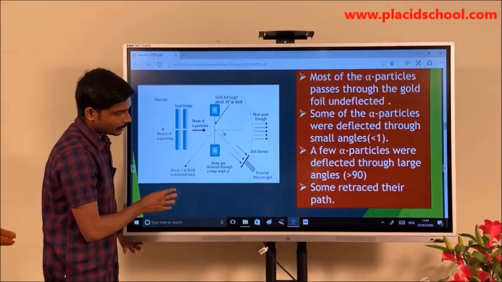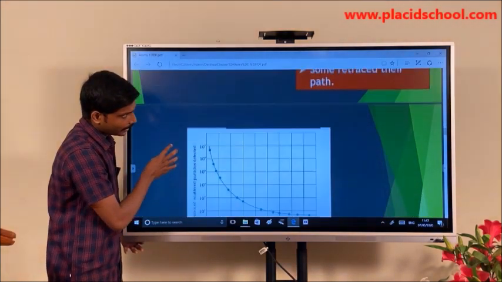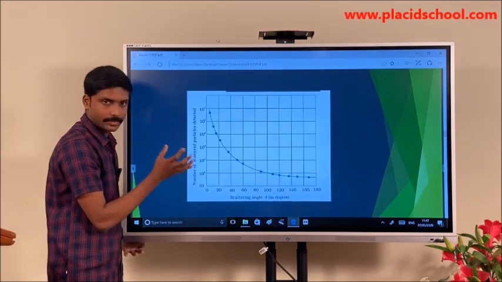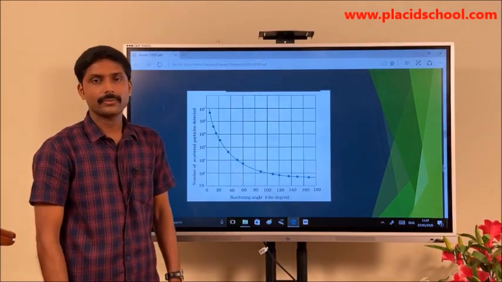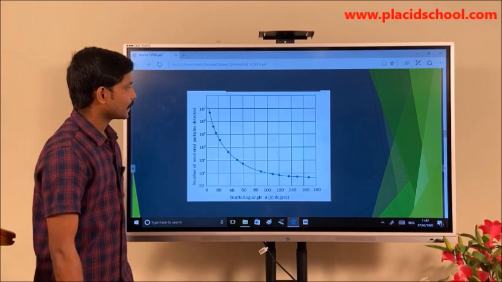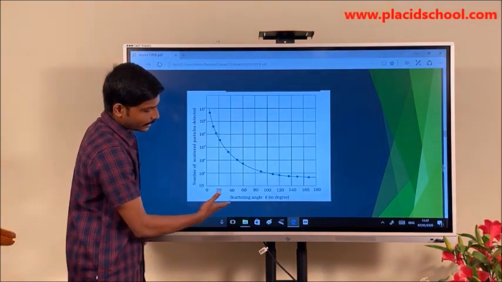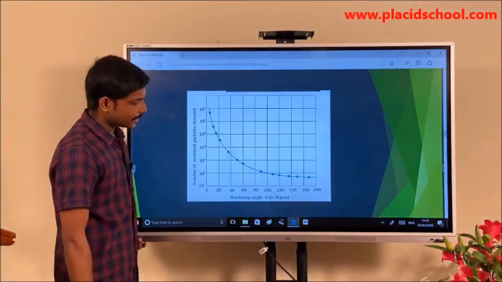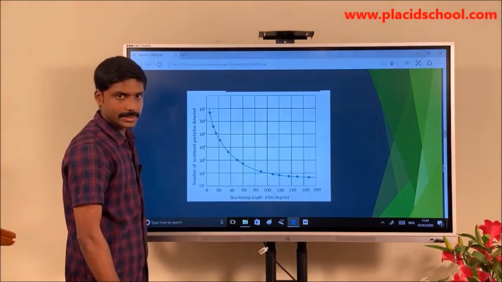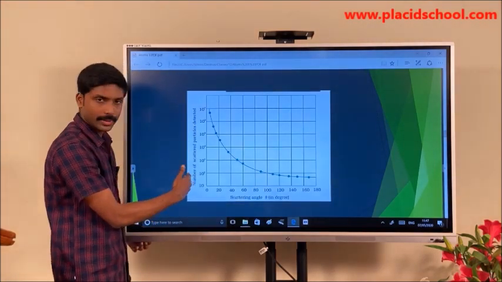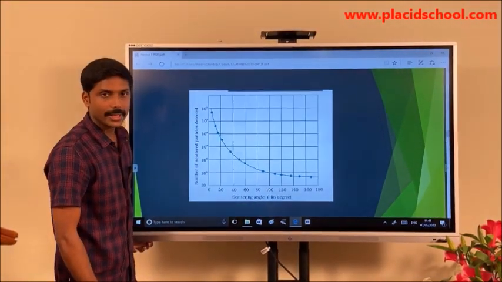From this, they plotted a graph at a particular instant of time. What is this graph? We are taking scattering angle theta along the x-axis and the number of particles along the y-axis.